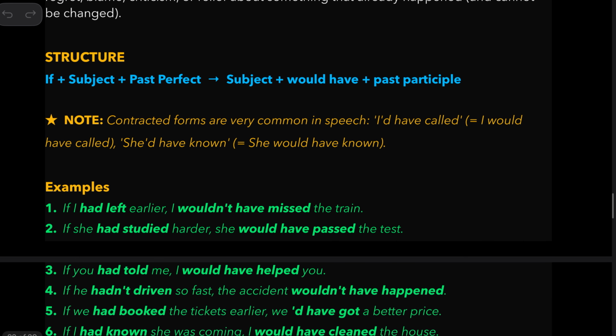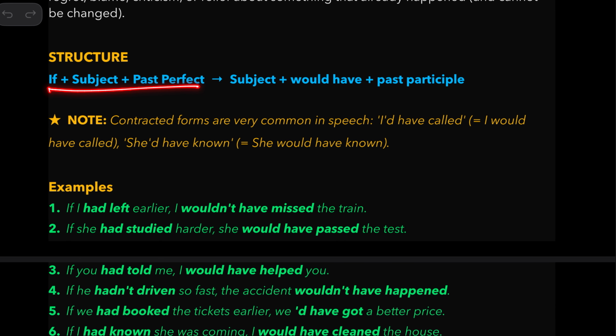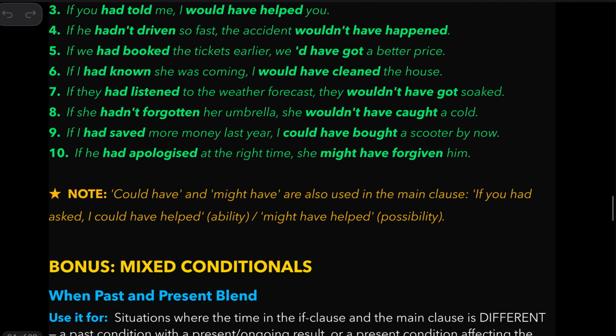So, in the if part of the sentence, or if clause, we use subject, then past perfect: had told, hadn't driven, had booked. And in the main clause, we use subject would have, then third form of the verb: subject would have, third form; subject wouldn't have, third form. Sometimes in place of would have, you can also use could have or might have, based on the situation and the meaning. Could have and might have are also used in the main clause.